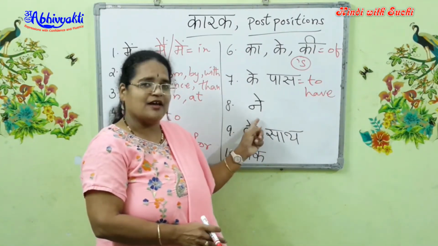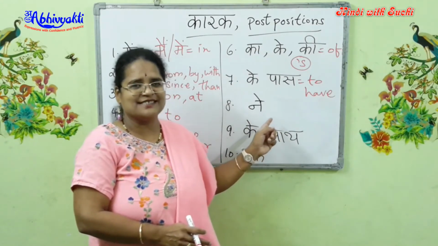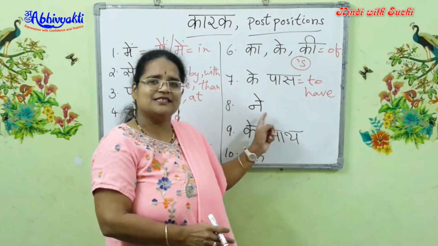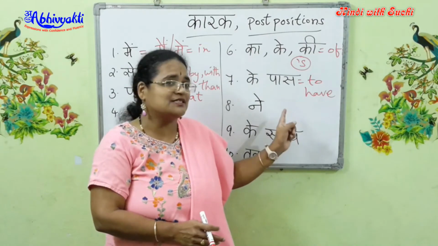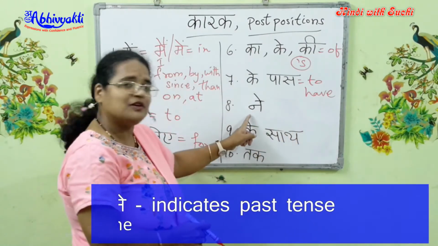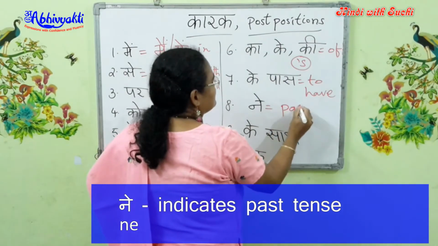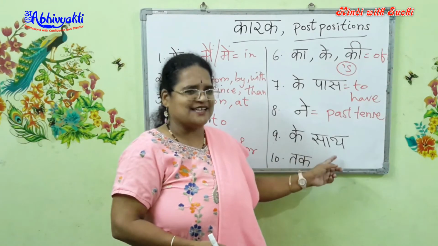And now next I have is ne. Ne is a postposition which cannot be translated because you don't have a word in English for this. It is just a postposition that is used in the past tense with transitive verbs in Hindi. So whenever you see the ne, you should just know that it is a past tense sentence.